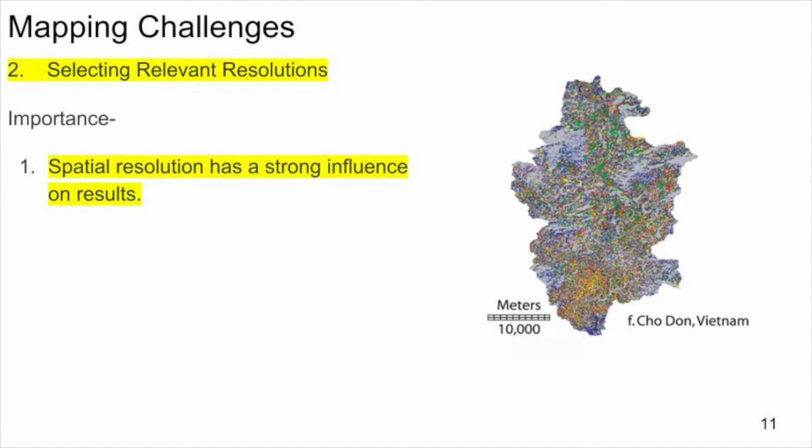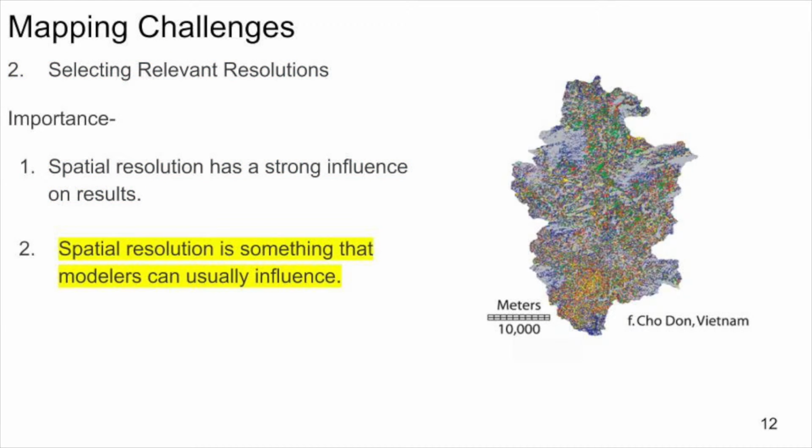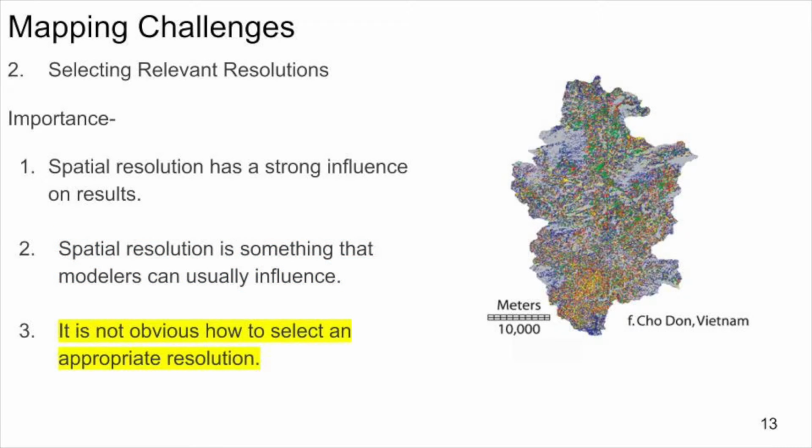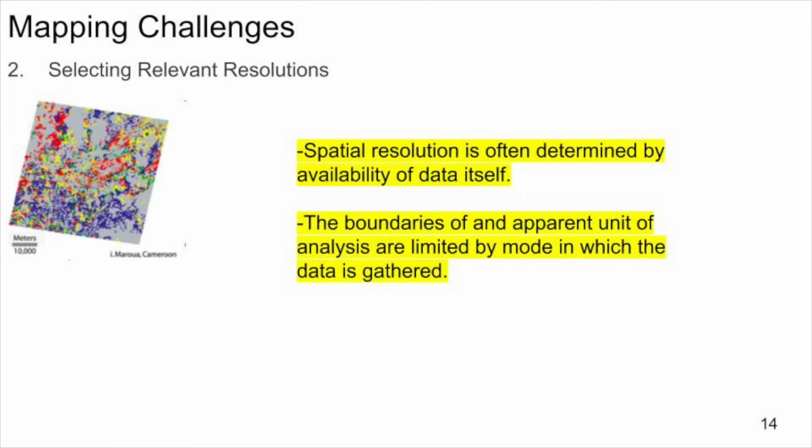A second challenge arises in mapping when selecting a relevant spatial resolution. Spatial resolution is particularly important for 3 reasons. Spatial resolution can have a strong influence on results. Spatial resolution is something that modelers can usually influence, and it is not obvious how to select an appropriate spatial resolution. Spatial resolution is often determined by the availability of data itself, as was the case for the map of Marua, which used satellite imagery.